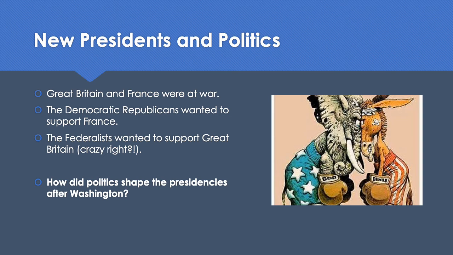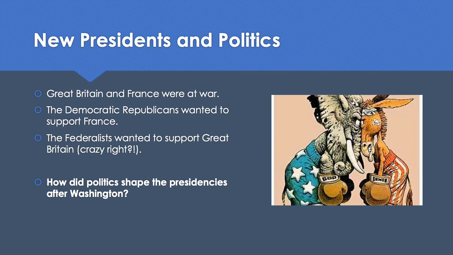So very early on, we're seeing how these political parties are going to impact not only the presidents moving forward, but also the state of the government in the United States. We see this conflict between Great Britain and France, and we have our two political parties that have formed on very opposite sides of this issue. This is going to affect how the American people, as well as how Congress, interact with the president at this time, which specifically was John Adams.